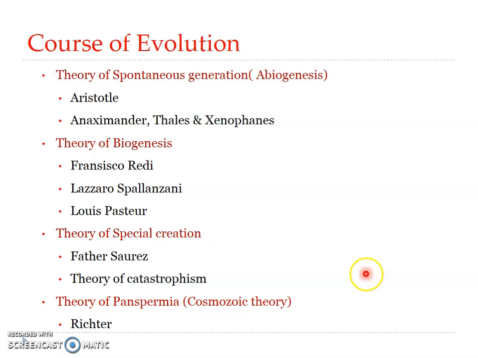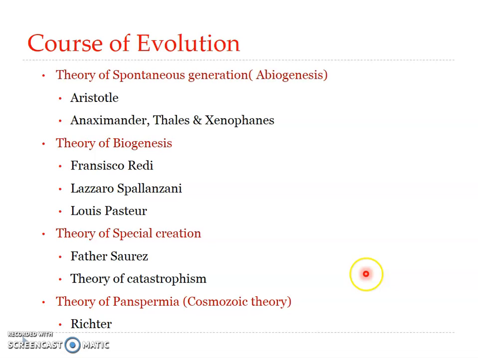That was the assumption according to this theory. The first chapter of Genesis in the Bible records that God created all species in 6 days, in the very form as they are now. The Spanish priest, Father Suarez, was one of the greatest advocates of the biblical version of special creation.